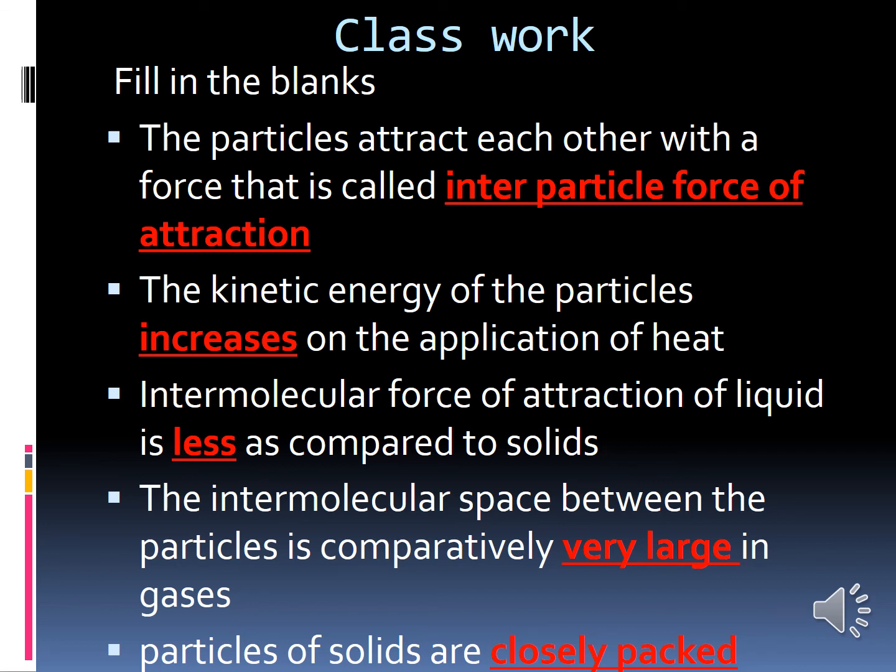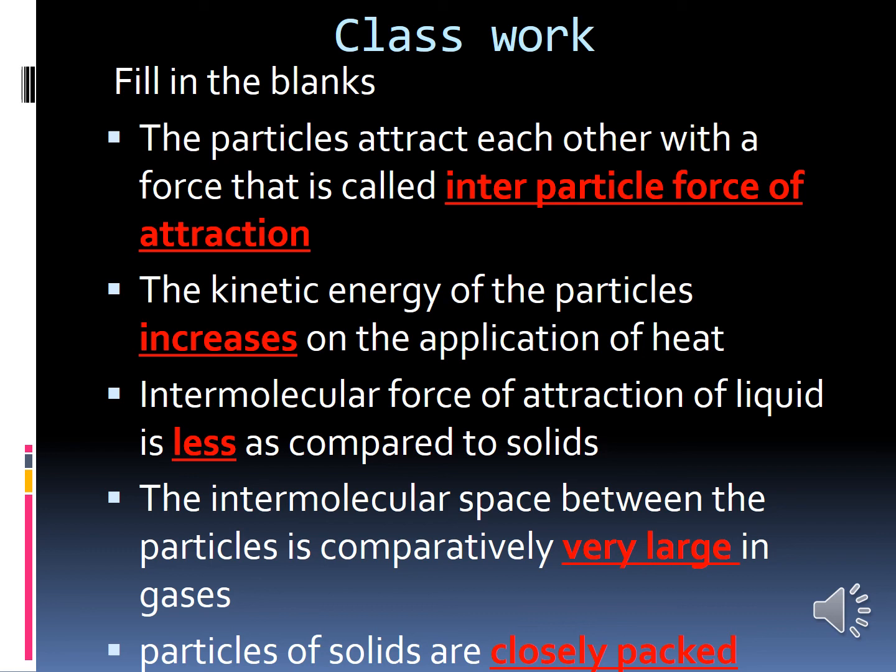Okay, and then interparticle force, or force of attraction. What is meant by interparticle force of attraction? There exists a force between the particles, so we call that interparticle attraction.